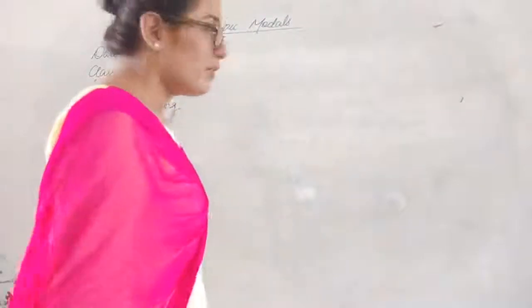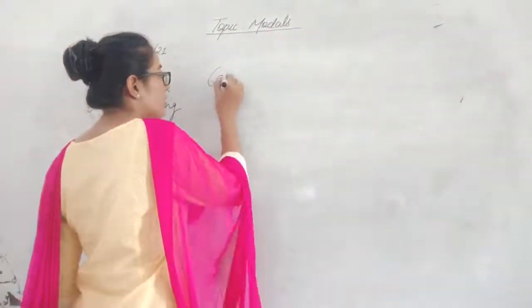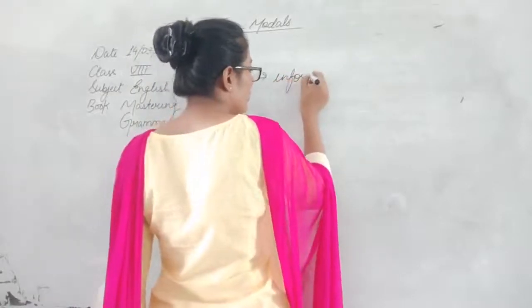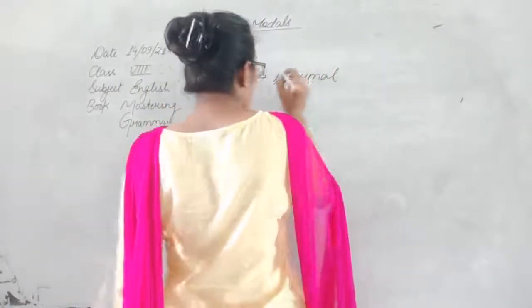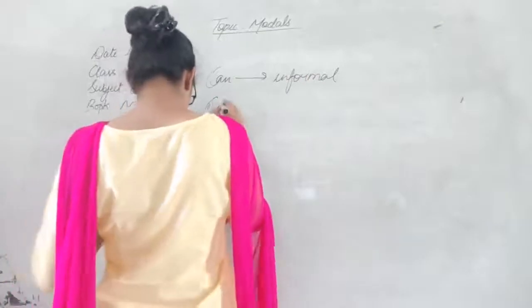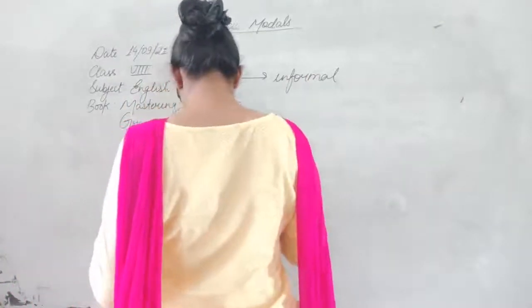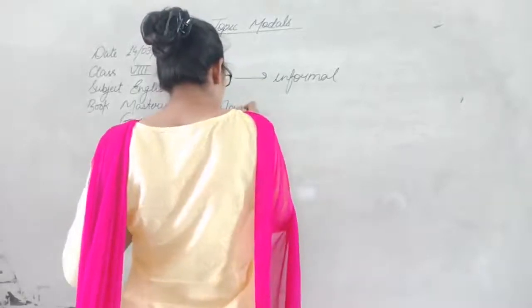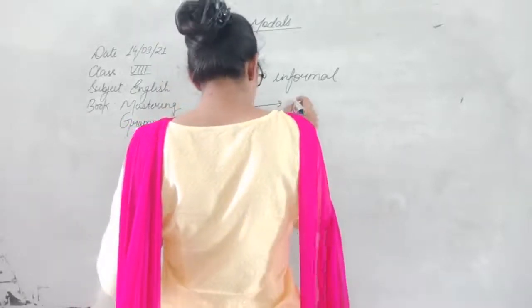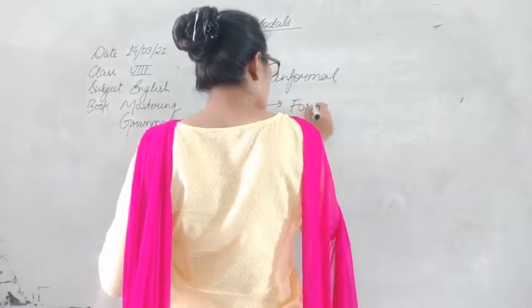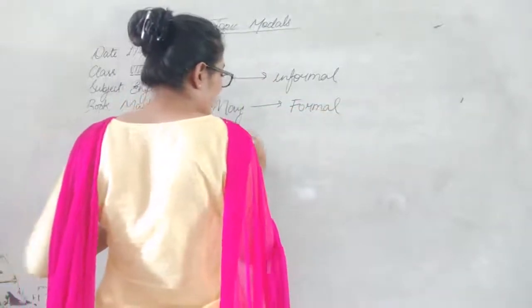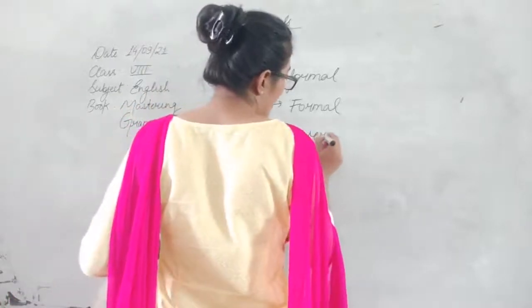क्या होता है? Can is used for informal questions. Now, could, or you can say may. May is used for formal, and could is used for very polite questions.